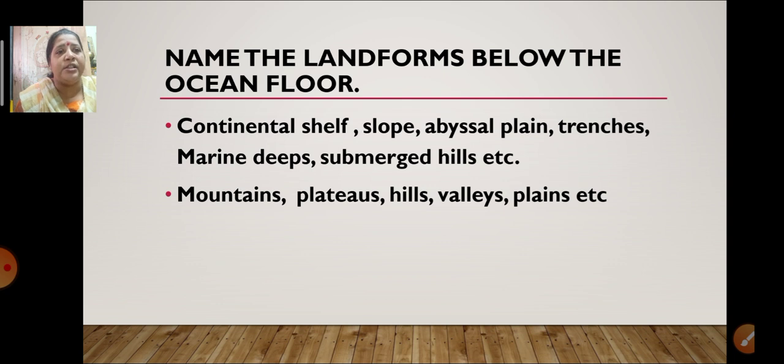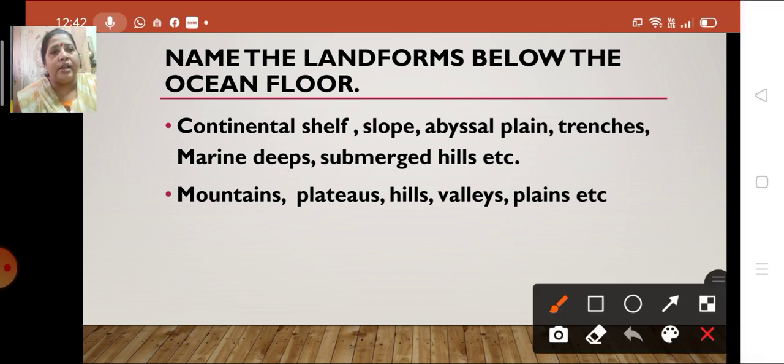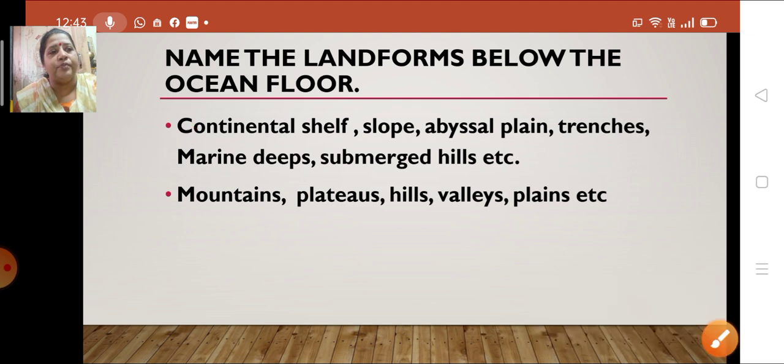Or submerged hills or mountains, plateaus, hills, valleys, plains. Which option is there? Yes, correct. The first option is right. So we'll put a tick on the first option.